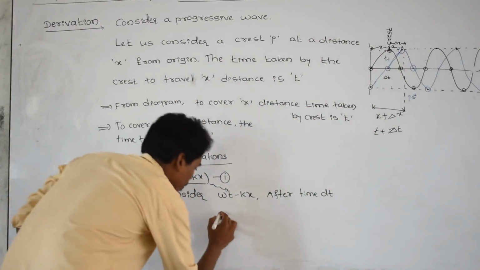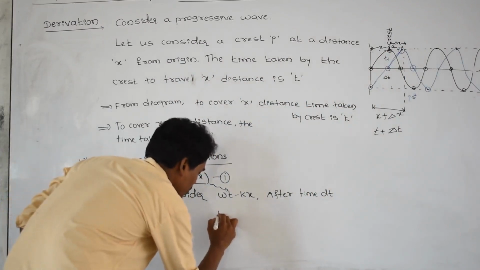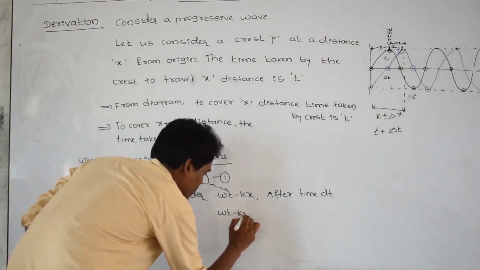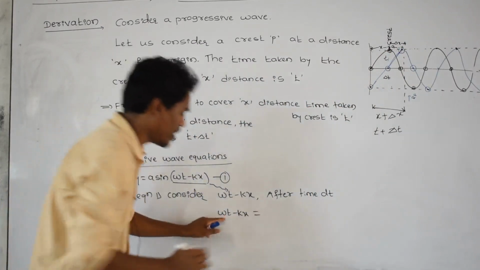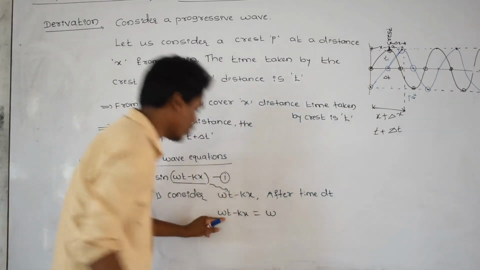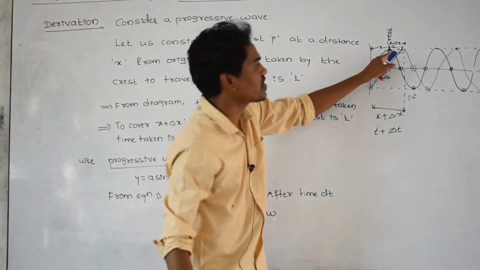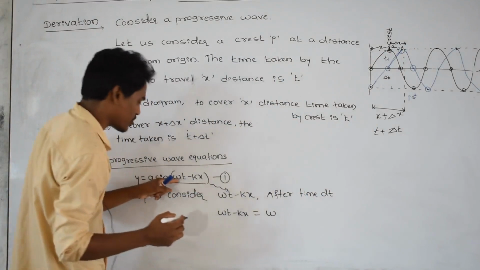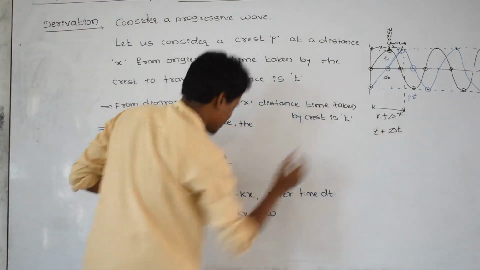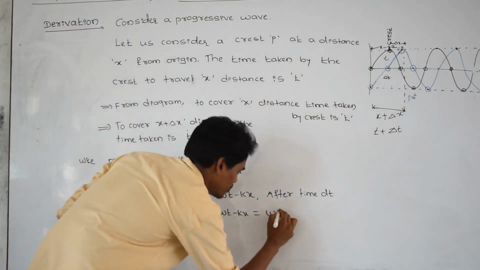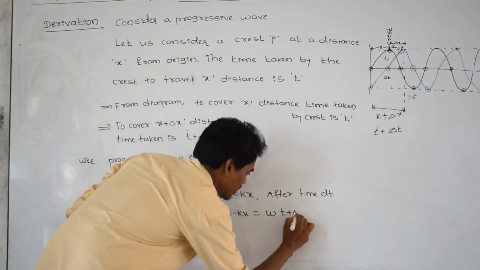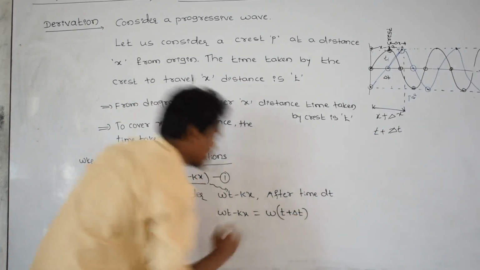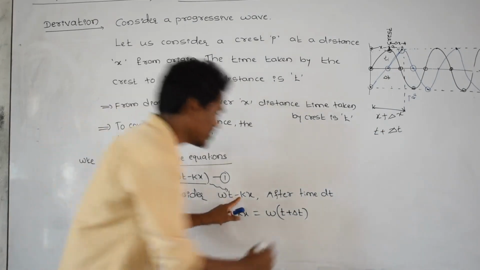Therefore, omega t minus kx becomes: omega as it is, and t becomes t plus delta t. The minus stays as it is, and k as it is.